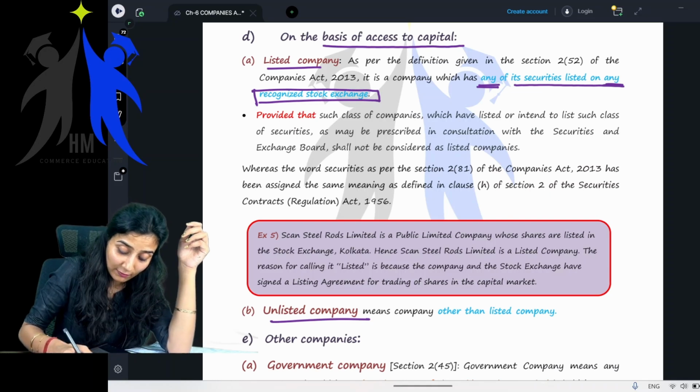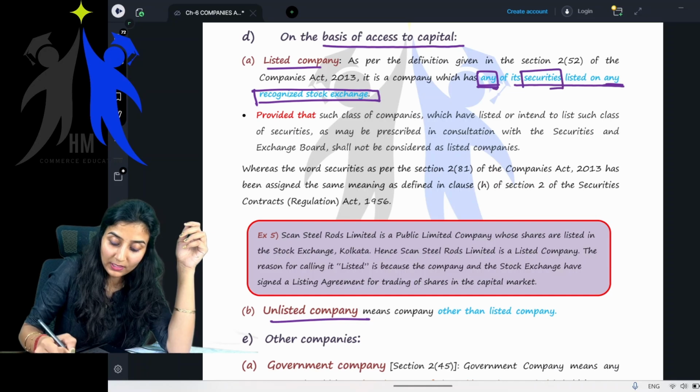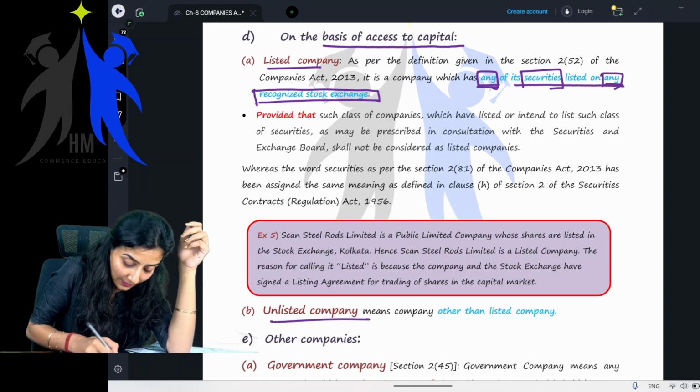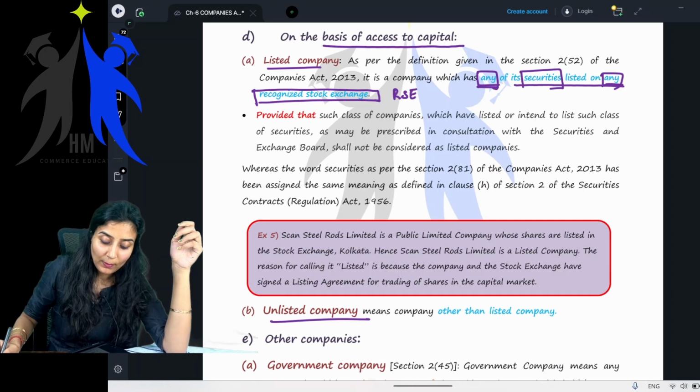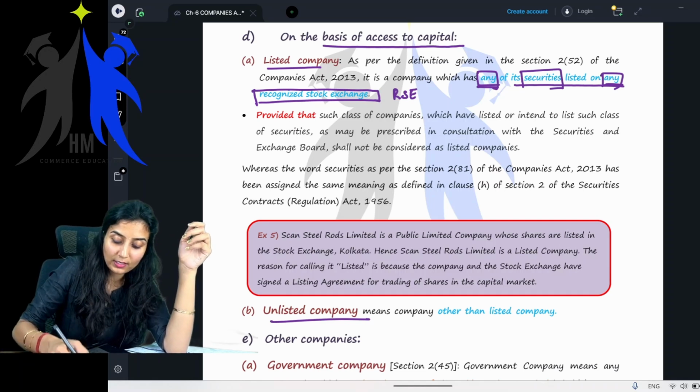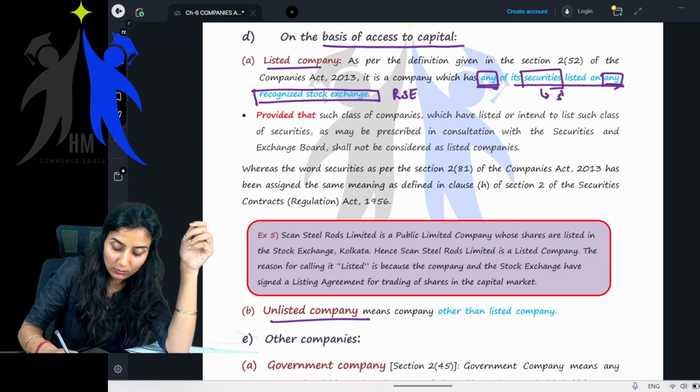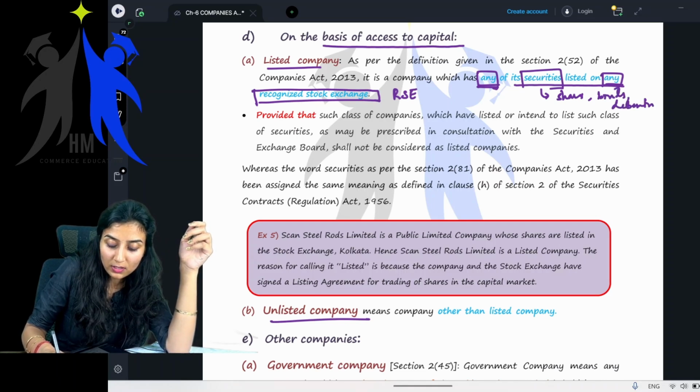Please be very careful when you write the definition. Any of the securities listed on any of the recognized stock exchanges. Getting my point? Ma'am, what do you mean by any securities? Securities meaning, children, it includes shares, it includes bonds, it includes debentures.